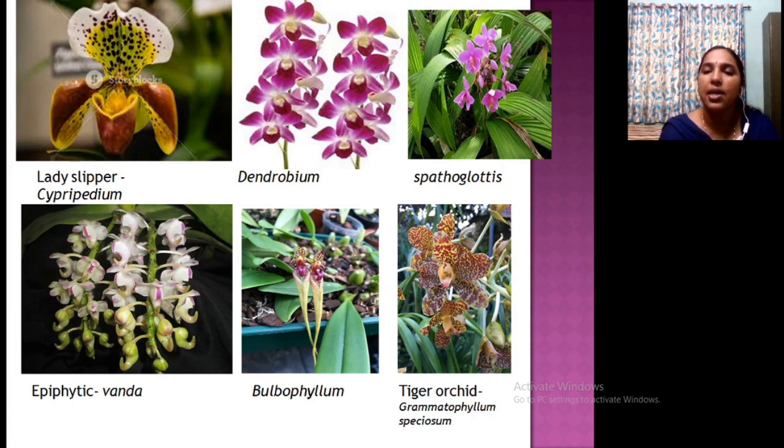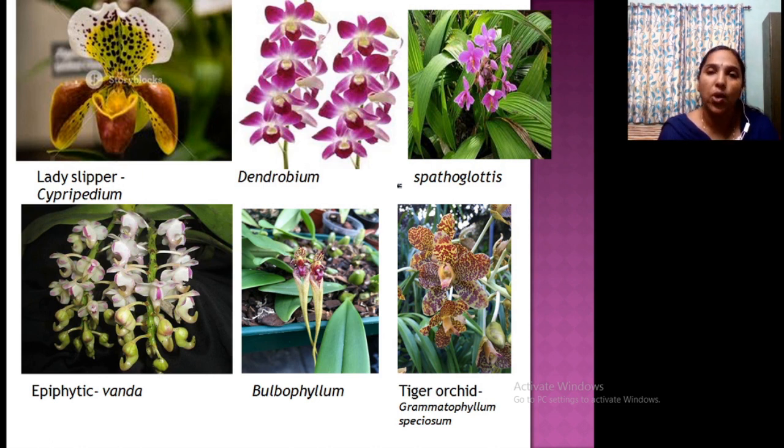This is a tiger orchid, Grammatophyllum. This is the Bulbophyllum. The leaves are usually there, the stems are bulbs. Okay. Epiphyte Vanda, this is also available on your tree trunks and all. This is the lady slipper, Cypripedium, and this is Dendrobium. So you can collect any one among these and prepare it as a herbarium.